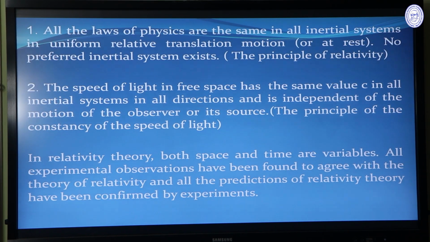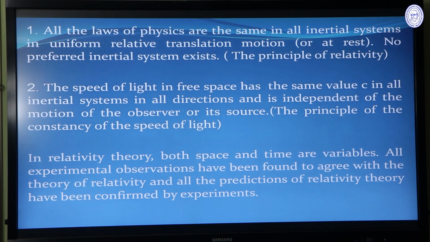The postulates are: all the laws of physics are the same in all inertial systems in uniform relative translational motion or at rest. No preferred inertial system exists. This is the principle of relativity, the first postulate of relativity. All the laws of physics are the same in all inertial systems in uniform translational motion or at rest. Or in our case, these are the S frame and the S dash frame.